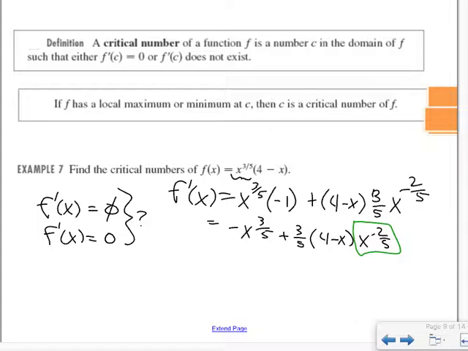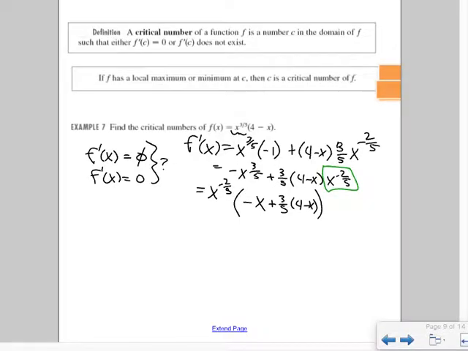So technically, we're going to take out an x to the negative 2/5. What it's going to do is make every single power that's there go up by 2/5, because we're subtracting a negative 2/5, which is adding 2/5. And so 2/5 plus 3/5 is 1. And then that factor went away because we took it out. By doing that little trick, we end up in the parenthesis having normal stuff, which is good.